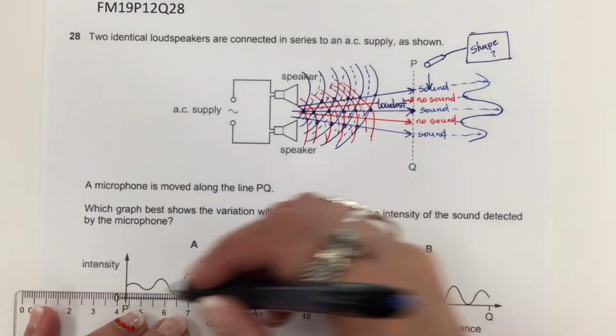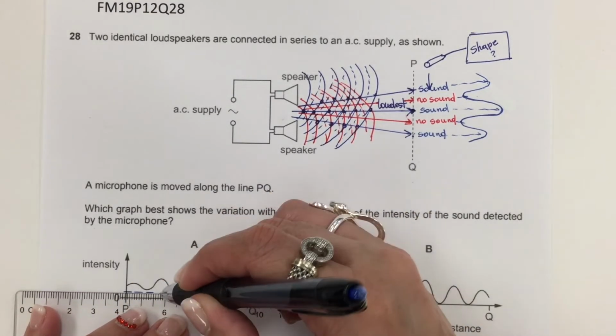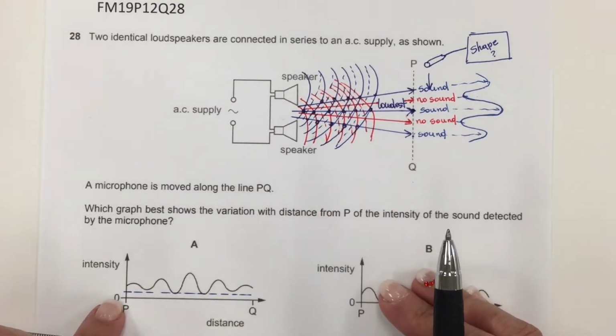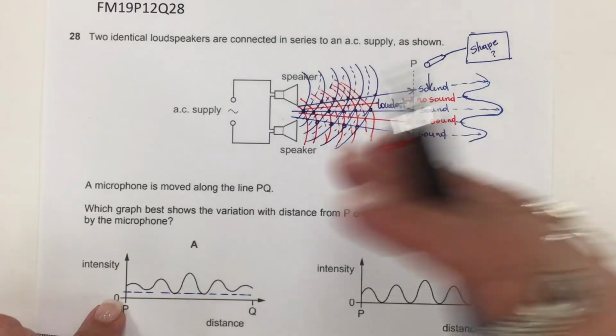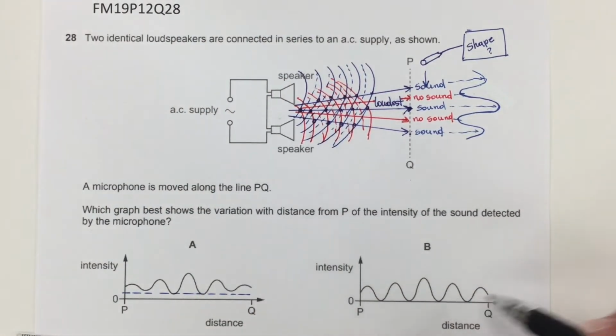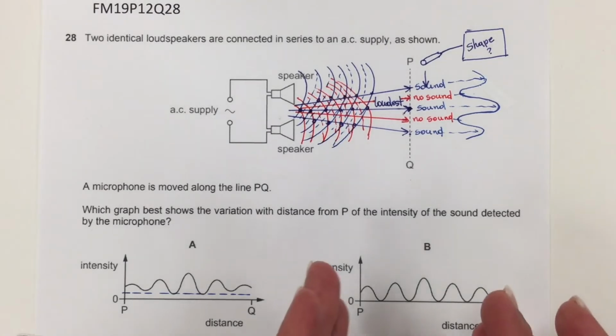So here there is some sound intensity associated with also the sound from the loudspeaker. And here, no sound, just the sound from the loudspeaker. If this problem had mentioned there is no background noise, then that would be the option.